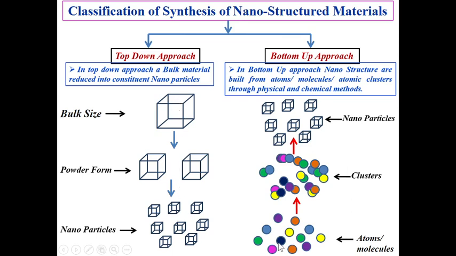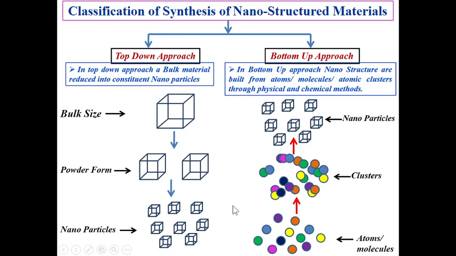But if we consider iron nitrate and dissolve it in distilled water, then it will react with the water and form clusters, then nanoparticles. So the details of different methods and examples of top down and bottom up approaches we are going to discuss one by one.